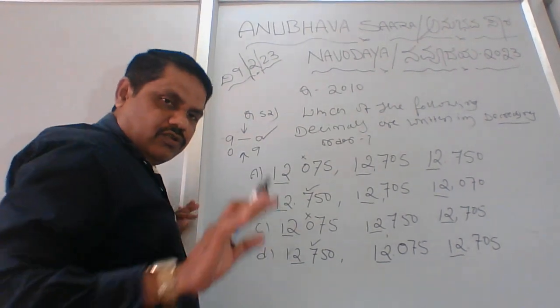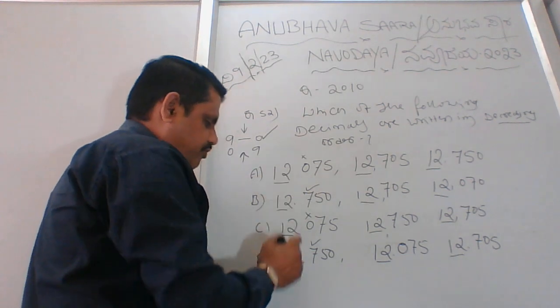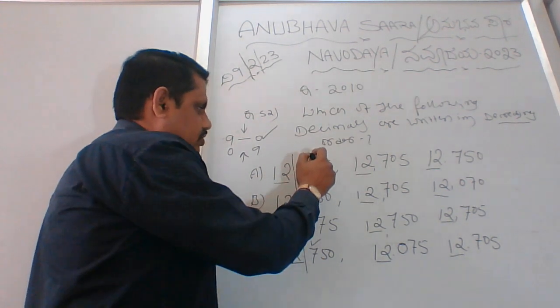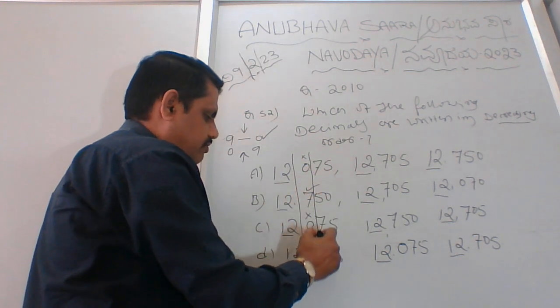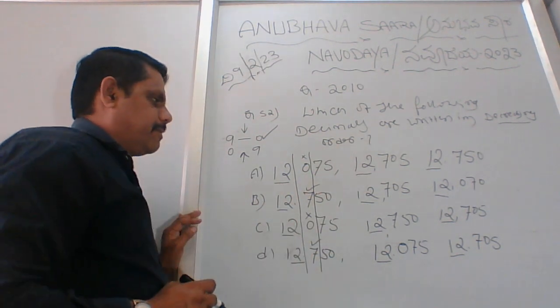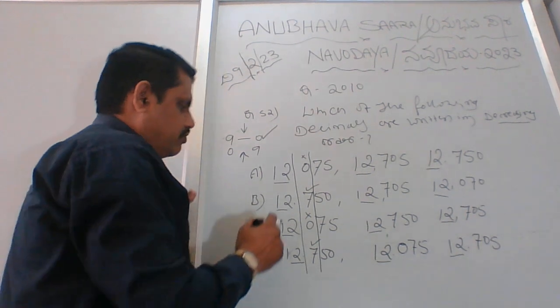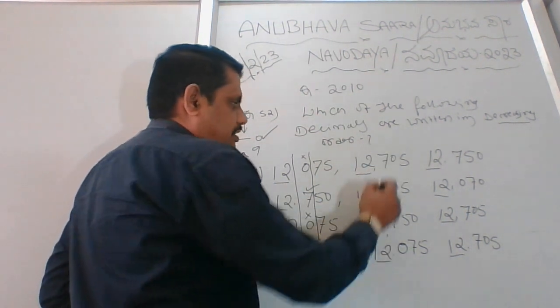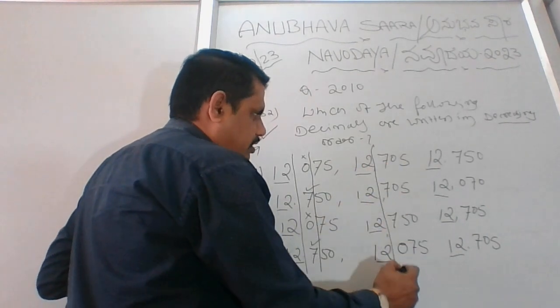It's very clear. Once you finish the first part, then you have to think about the hundreds. Here 7, 7 is there. Here also we have to think. So 12 is over.